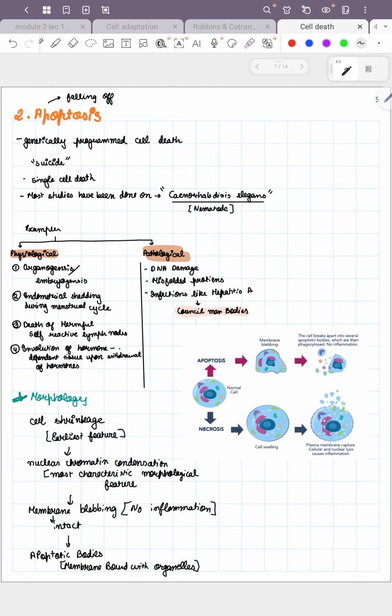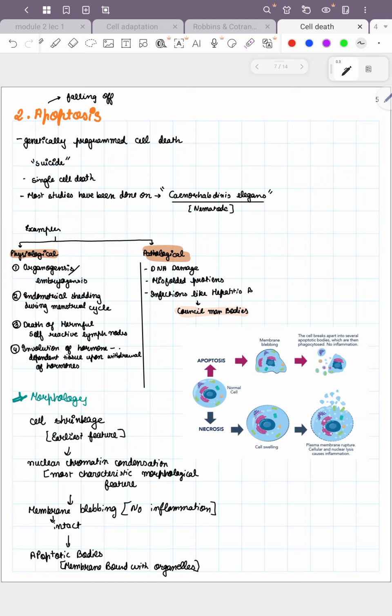Apoptosis is a genetically programmed cell death, a suicide of a cell, whereas necrosis is pathological and happens only when a cell is hurt or injured. Do remember this is a single cell death.